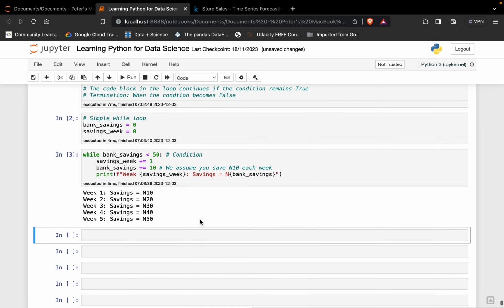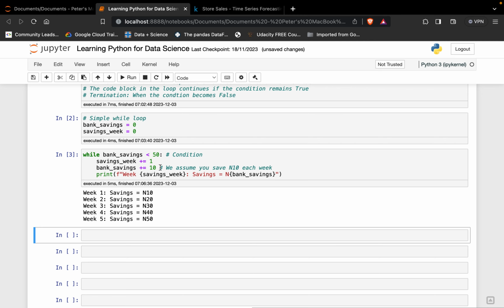You see in the first week, 1, savings is equal to 10. Now it continues because the condition remains less than 50 in our bank savings. Now we add the next week because this condition continues, right? And it's 20. Then again, it goes back, and it adds to our savings.